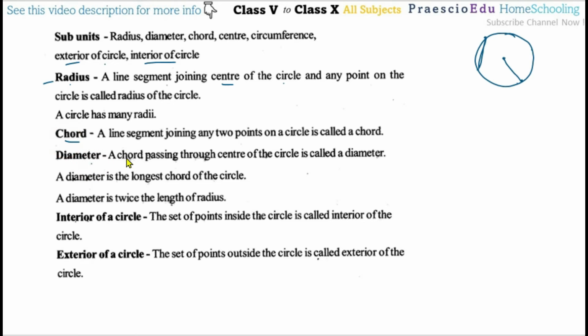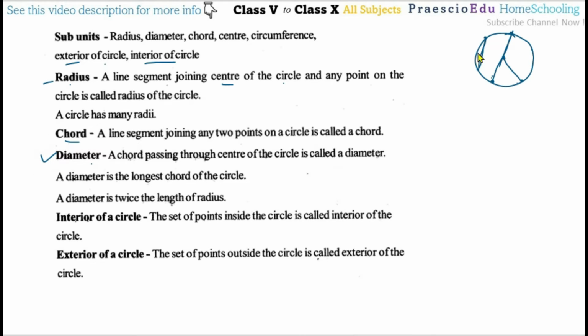Then diameter. So diameter means a chord. Suppose this is one chord, with one point here and another point here. Two points on the circle joined by a line is called a chord. But if the chord is passing through the center of the circle, in a straight line, then this chord is the diameter.